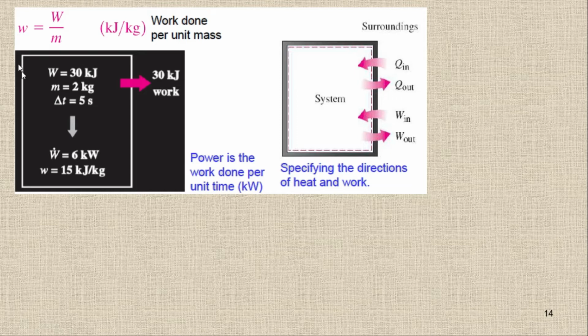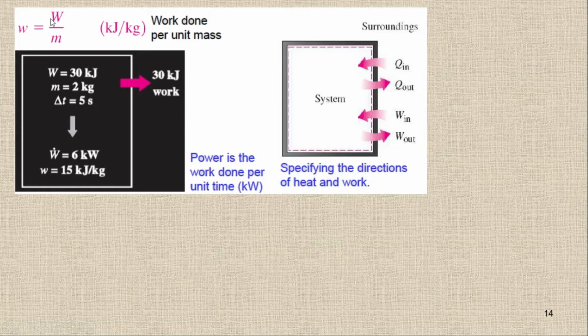So let's suppose we have a system here, and we are doing work of 30 kilojoules within a time frame of 5 seconds. If I divide 30 by 5, I'll get 6, and this is kilojoule per second, so I'm getting 6 kilowatts of power. Or if we have a mass of 2 kg, the specific work will be 30 divided by 2, so you will get 15.